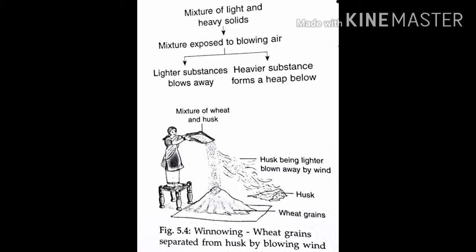The grains are heavier, and the husk is made of lighter particles. The lighter particles are blown away by wind. The heavier particles, that means the wheat or grain particles, fall straight to the ground and form a separate heap.